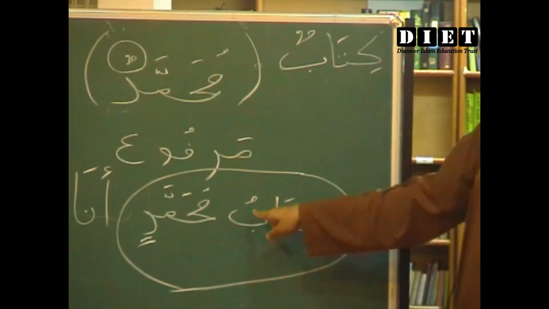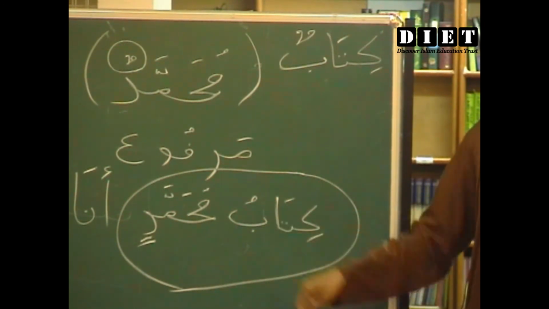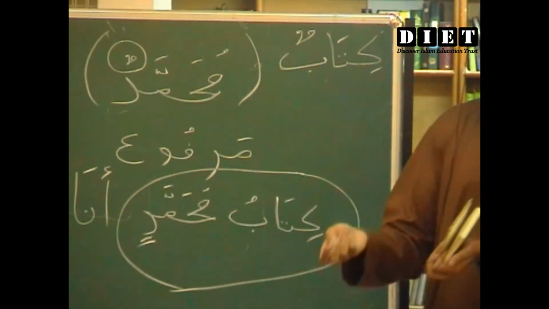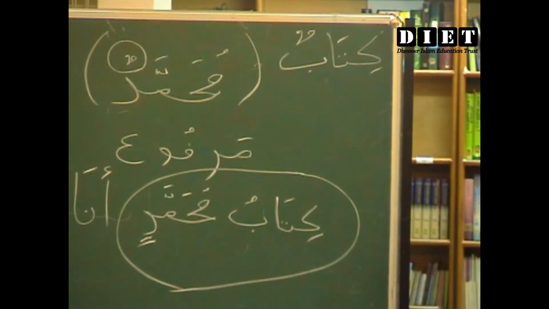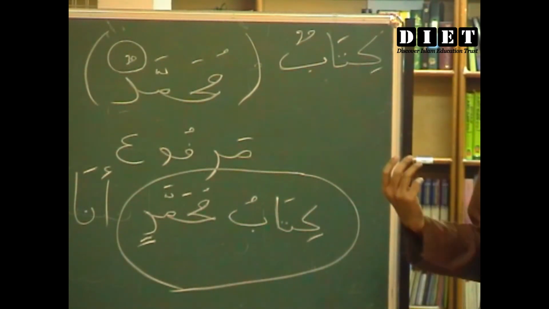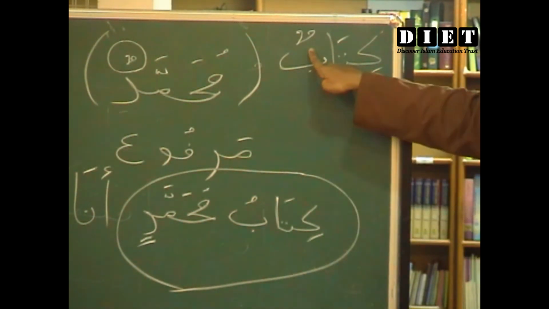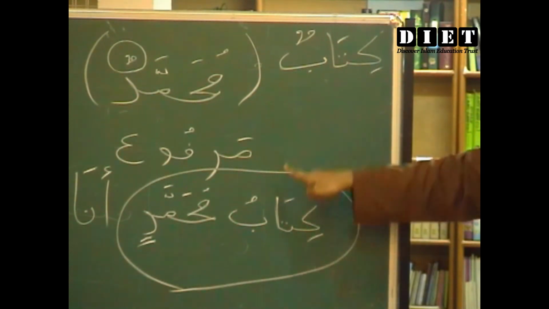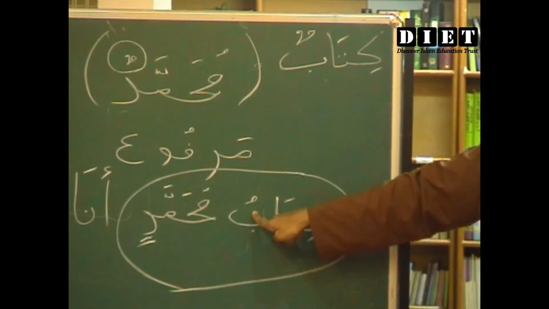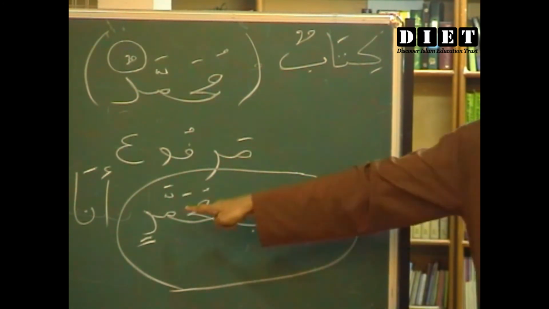Why not Haza? Haza Kitabu Muhammadin, that's right. But you're bringing Haza, which is giving more information that this is the book of Muhammad. You can add it, that's not a problem. That is extra information. But what you should understand is, the original was Kitabun, but it has become Kitabu when I have to join two words.